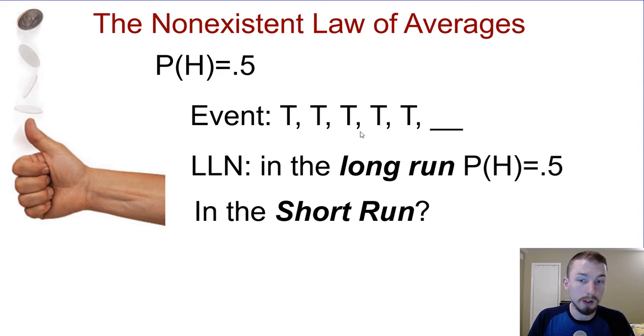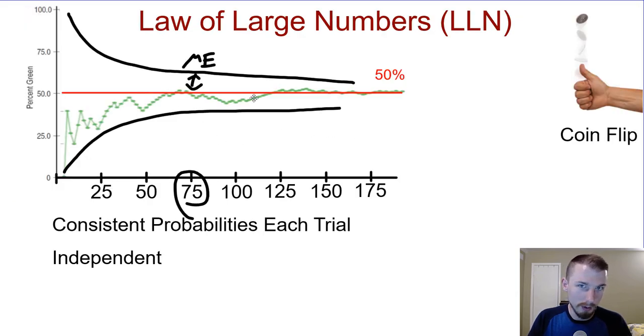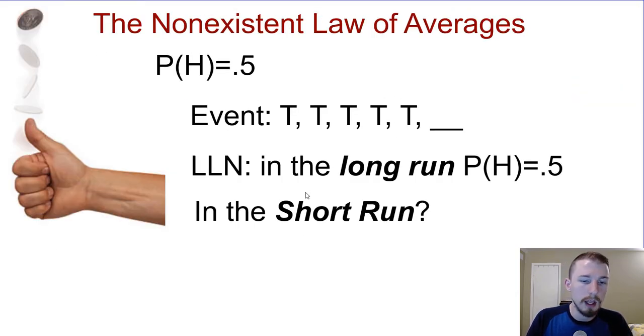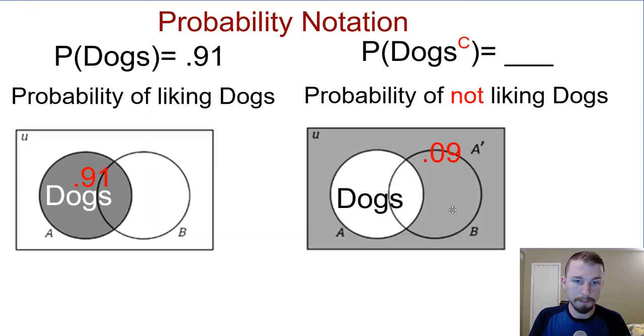It's not like we're on a streak of tails, so we're more likely to get a tails, or because we know in the long run it's going to have to balance out to 50%, we're going to eventually get some heads, so we're more likely to get a head. No, it's still a 50% chance of getting a head. The long run behavior is as it approaches infinity. It's not going to get back to 50% within the next 5 or the next 10 or even within the next 100. We can't guarantee any of that. We can go back and do a margin of error thing, but that's a different story altogether. So in the long run, we know the empirical probability will approach 50% if it's a fair coin, but in the short run, we have no idea what's going to happen.